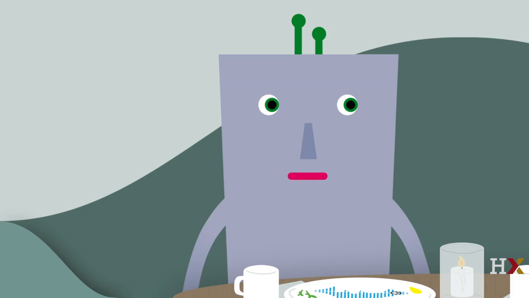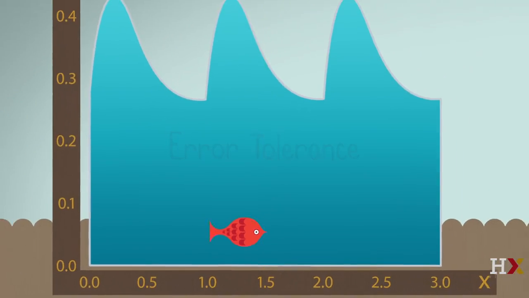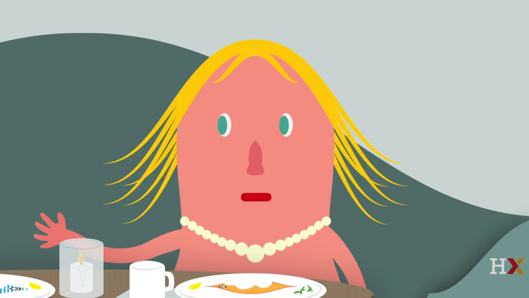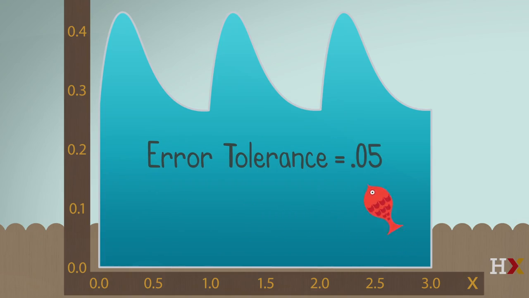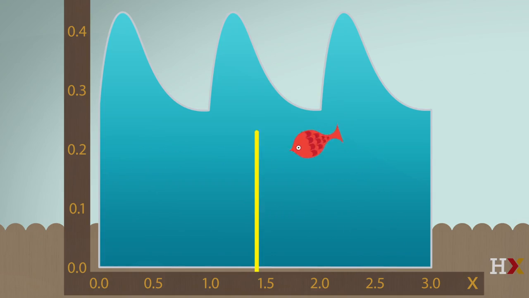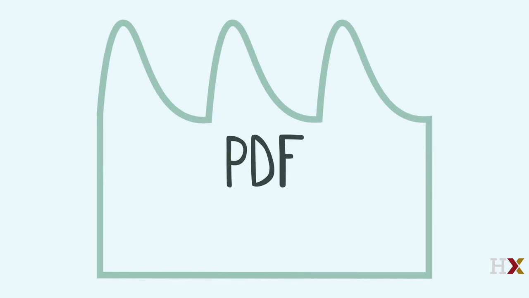But as a practical matter, what's the probability that Randy is close to 1.5? Well, then we should specify an error tolerance. How close is close? If, say, we want Randy to be within 0.05 of 1.5, we can look at the probability that she is between 1.45 and 1.55. And how would you compute that? Just find the area under the curve from 1.45 to 1.55. The curve formed by the tank is a probability density function, also known as a PDF, not to be confused with portable document format. A PDF is a non-negative function such that the area under the curve is 1.